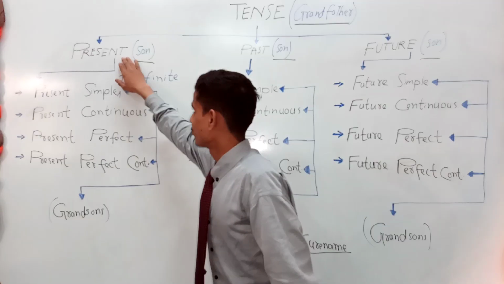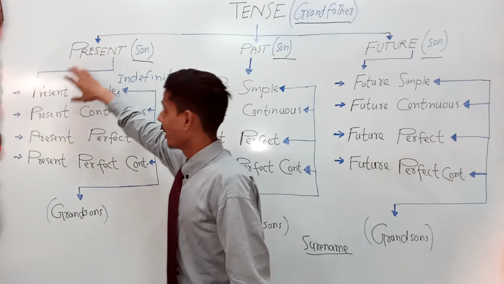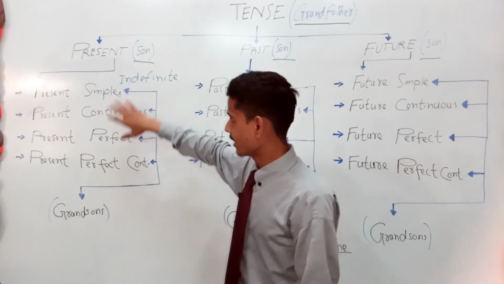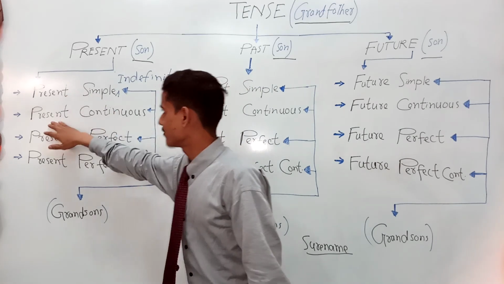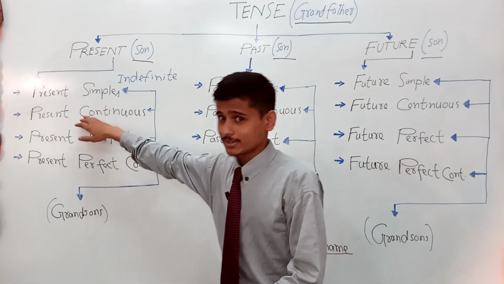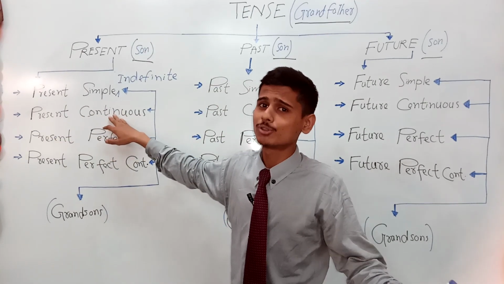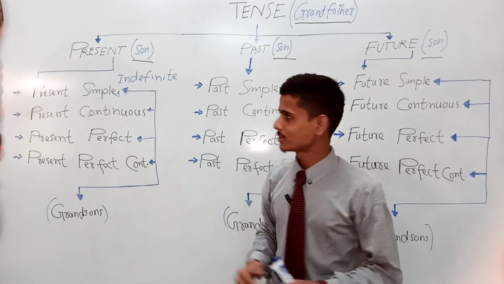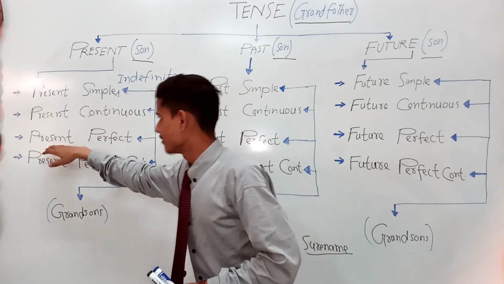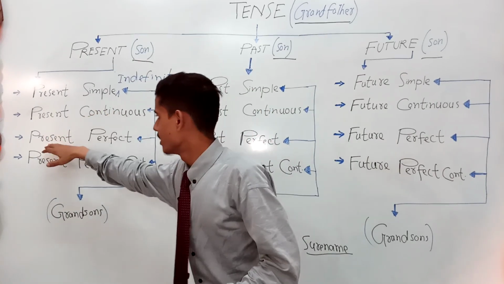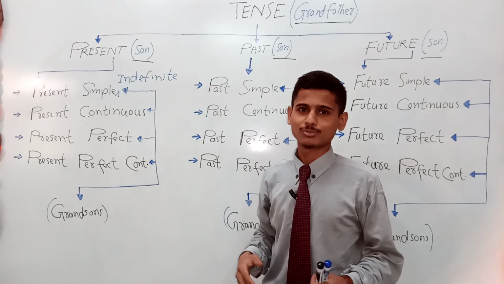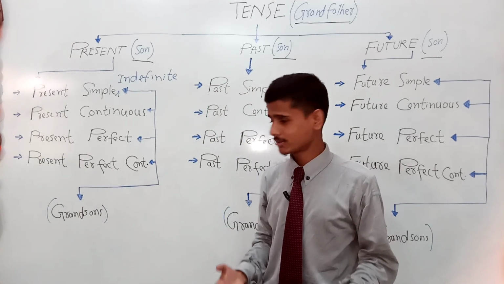Similarly, this is present, and present is the name, and so present has 4 further sons, right? Present simple, present continuous. Present continuous, in other words, could be said as present progressive, right? So present continuous or present progressive, present perfect, and present perfect continuous, all right? Or maybe present perfect progressive.